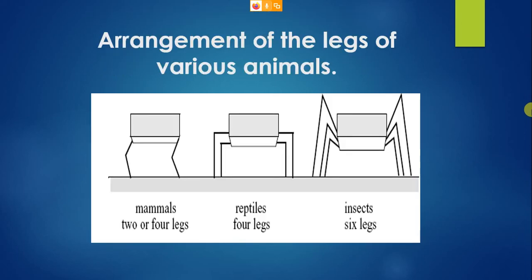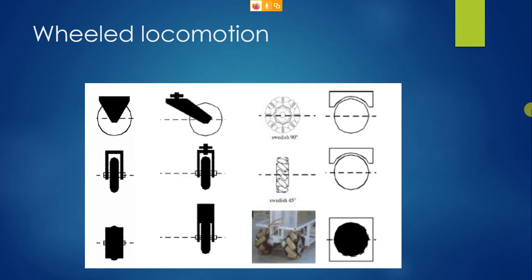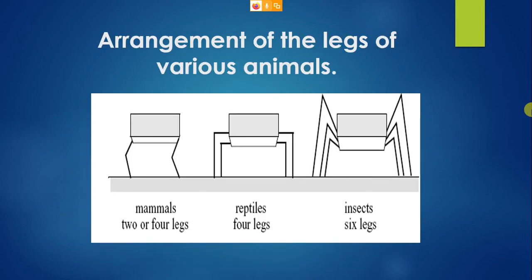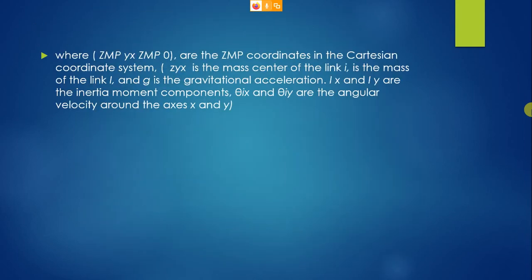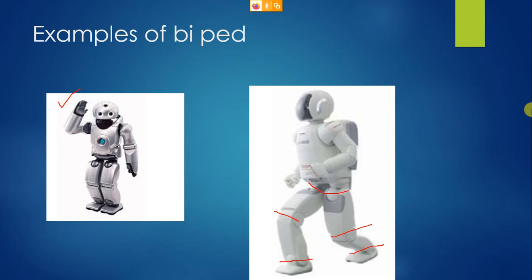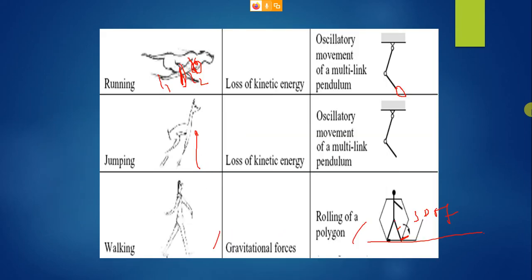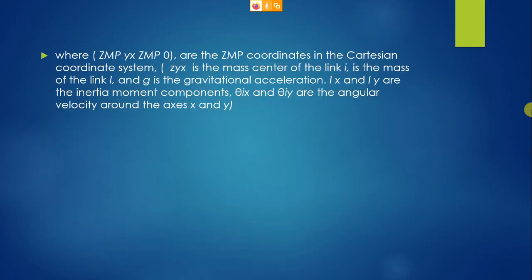So certain arrangements of animals: two-legged animals, and mammals basically, will have 2 or 4 legs. Reptiles will have a nominal 4 legs to some 6 or 8 legs or multiple legs. These are certain arrangements of animal legs. Okay, so let us come back to wheeled locomotion. The first one is legged locomotion. We have covered the different types of leg locomotion you can get, bipeds, then how different things will work. All these things we have worked upon.